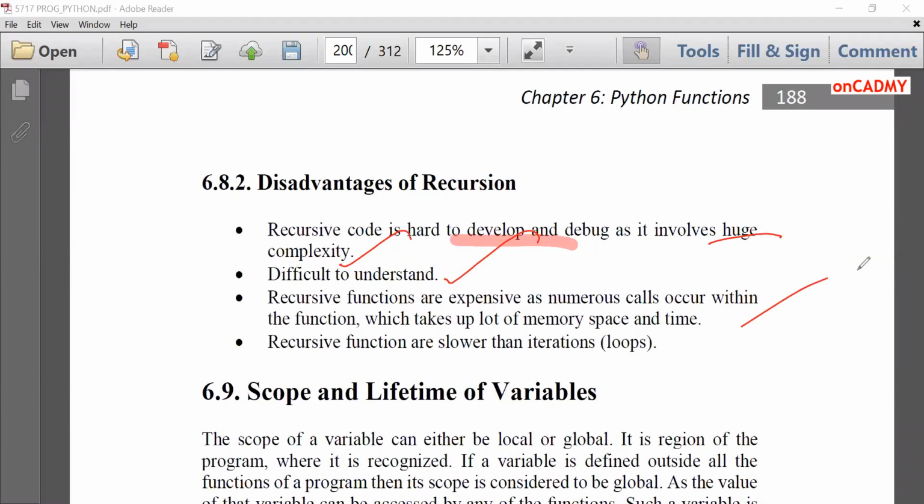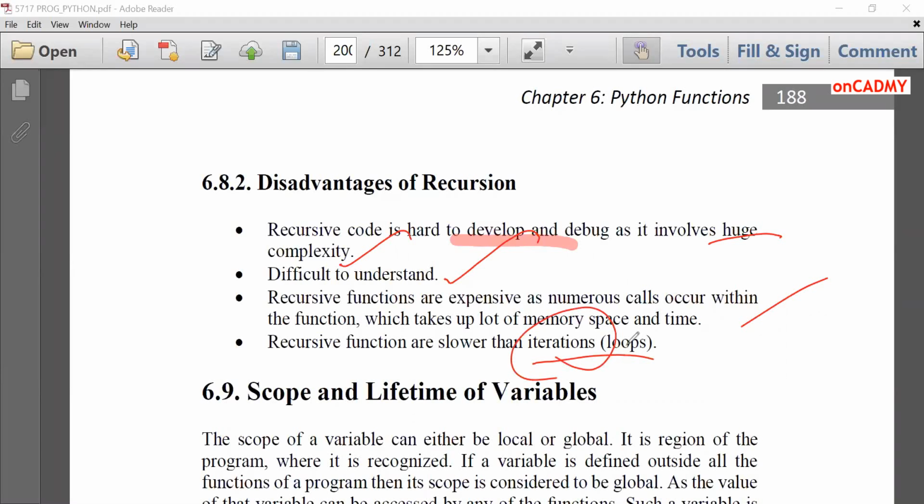You can say that we use stack. Internally, it uses stack when a function call occurs. So it takes a lot of memory space in the form of stack when we use recursive functions. Recursive functions are slower as compared to iterations. I already told you, because it has to make calls again and again. That's why they are a bit slower as compared to iterations.